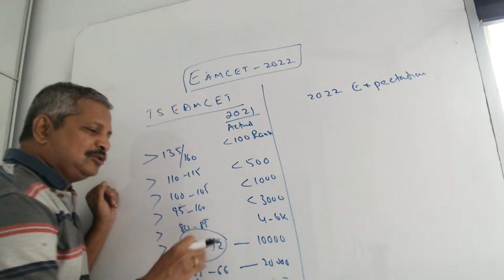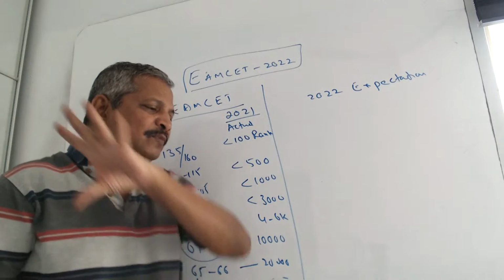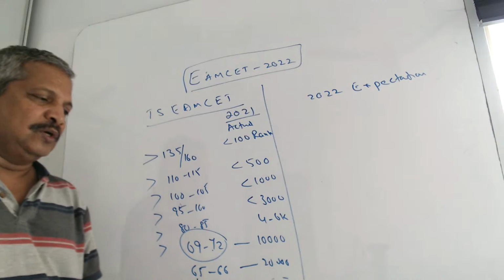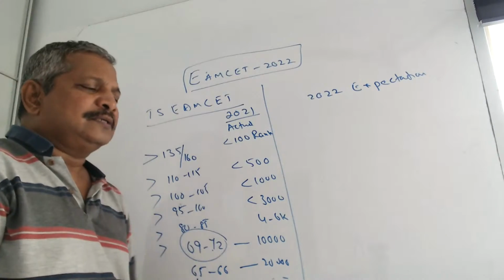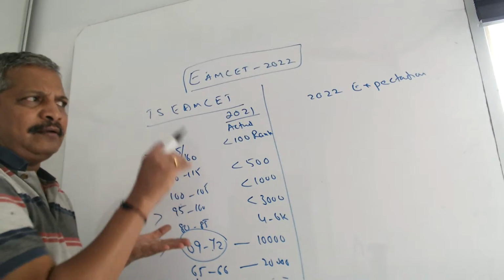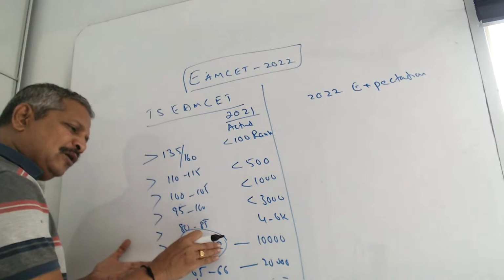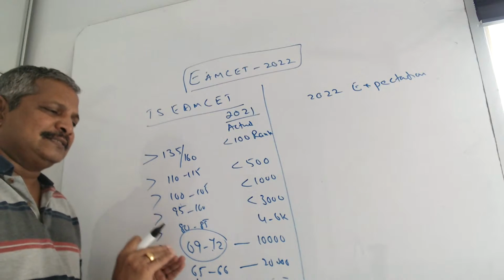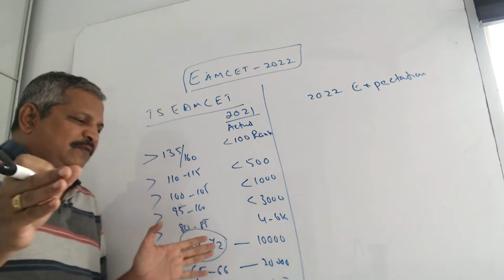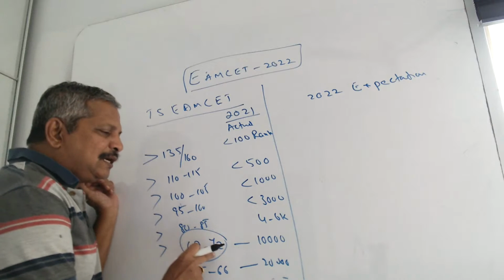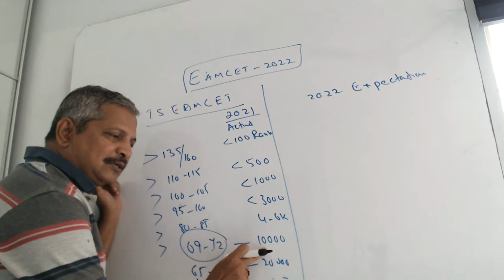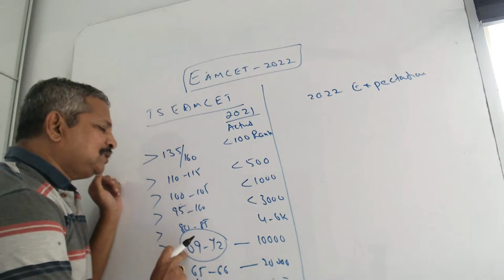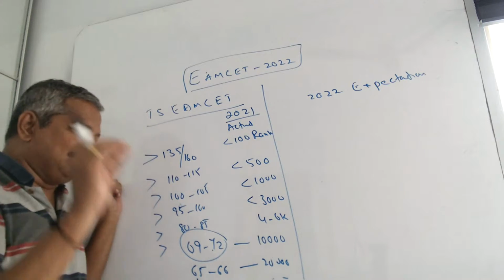Why I am talking about 10,000 is, if you get below 10,000 rank, you will get a good seat in the first 10 colleges. So if you want computer, that is, you have to get into a branded college, it is below 5,000 rank. Whereas if you want any good brands like ECE etc., below 10,000 is good for the first top 10 colleges. So 69 to 72, 10,000. Anyhow, rank versus college, tomorrow I am telling. 69 to 72, around 10,000 rank is important.